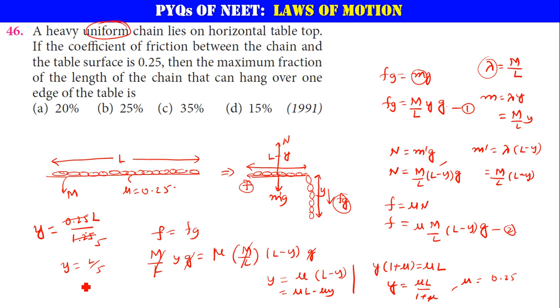He is asking about the fraction. Out of total length L, what is hanging down is 1 by 5. He is asking about percentage now. Multiply with 100, 5 ones are 5, 20s are 100. So it's nothing but 20%. Option A is correct. Clear now?